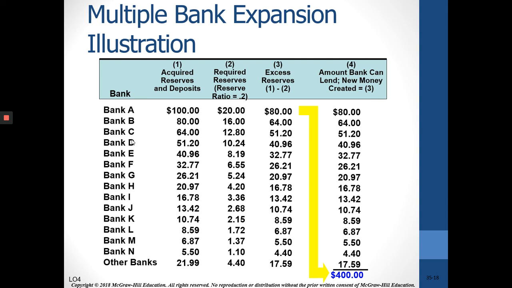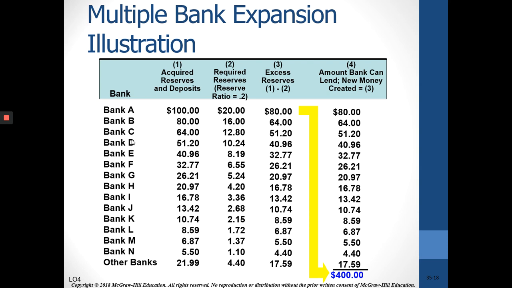So 1 over 0.2 equals 5. The original $80 in Bank A times 5 would be $400. The money supply could potentially increase by $400. That would be assuming that everybody that borrowed that money deposited the entire amount of that loan, and there was no cash leakage and no excess reserves, even though we know there always are. But potentially the money supply could increase by $400.